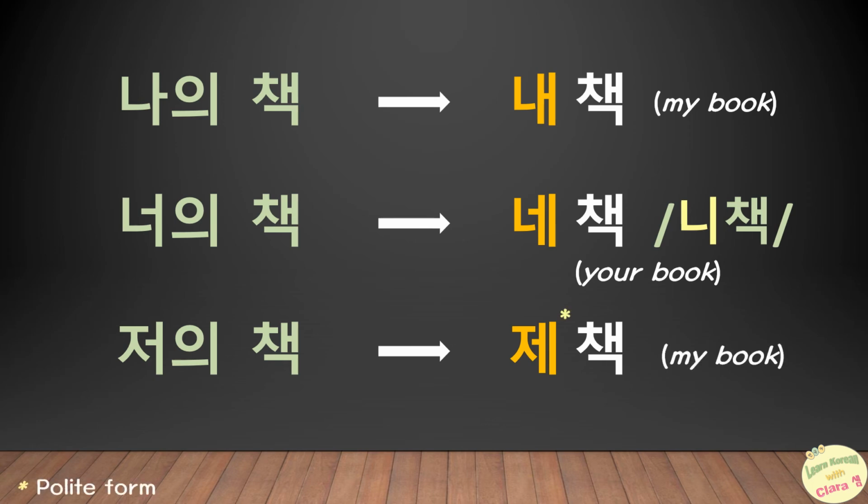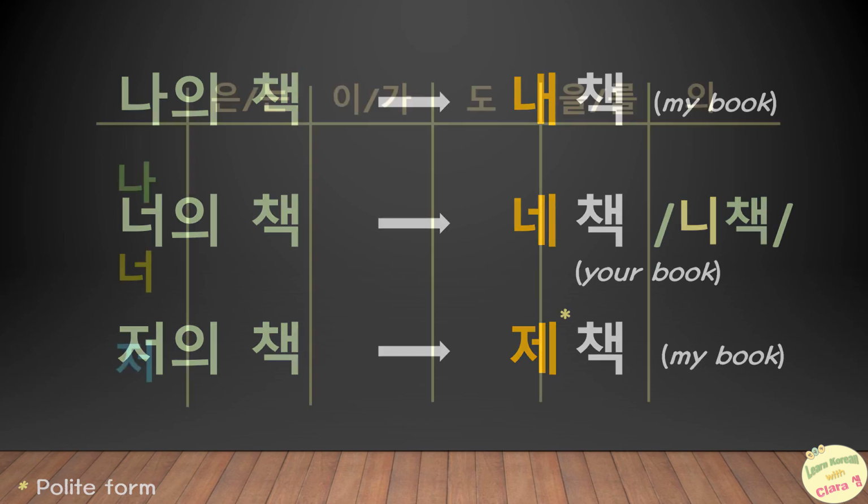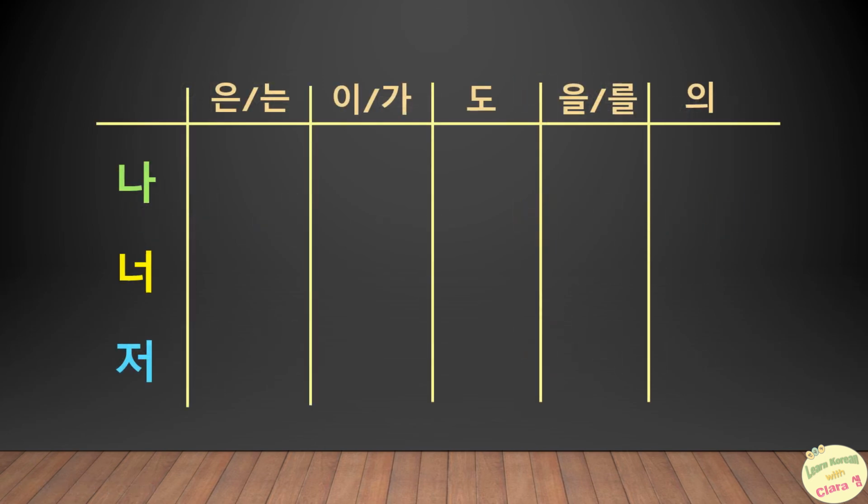To sum up, the shape of the pronouns mostly does not change with the particles they come right behind. It's just a few that change with a few particles. Here is the summary table, and we recap from this table what we have learned.